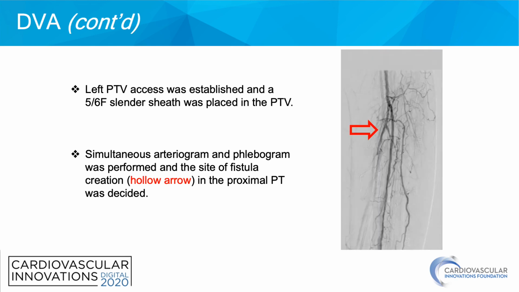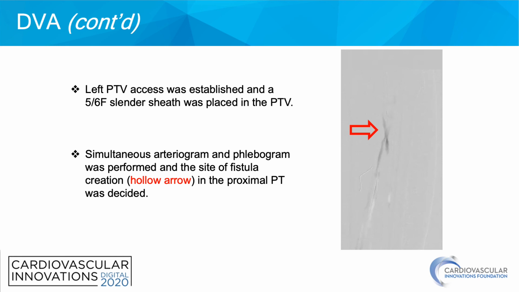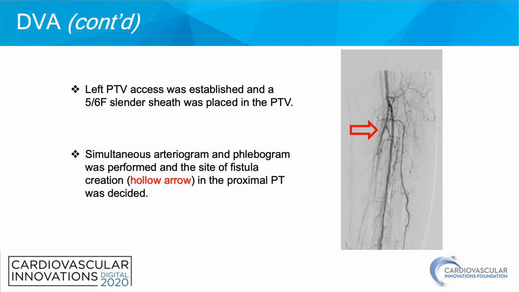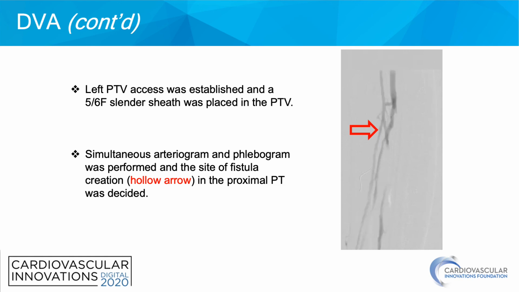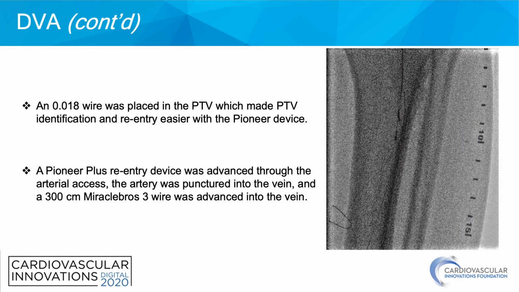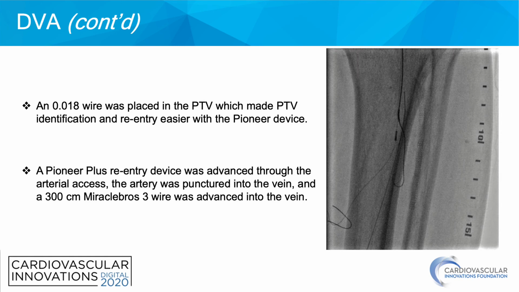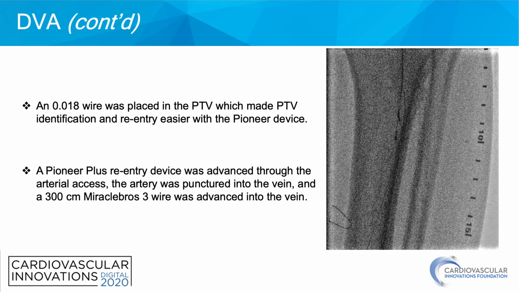Left posterior tibial vein access was established and a 5/6 French Slender sheath was placed in the posterior tibial vein. Simultaneous arteriogram and phlebogram was performed in the site of fistula creation, as you can see in the hollow arrow, and the proximal posterior tibial was decided. The next step, an 018 wire was placed in the posterior tibial vein, which made posterior tibial vein identification and reentry easier with the Pioneer device.